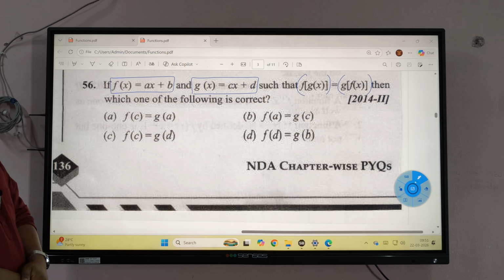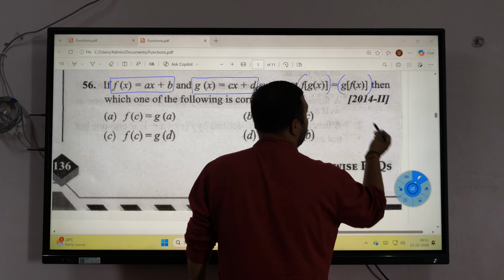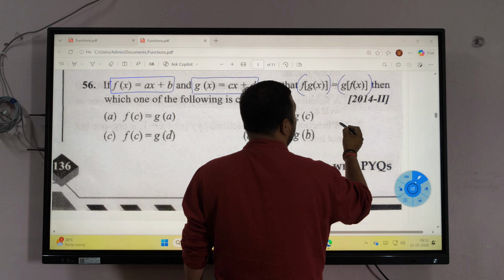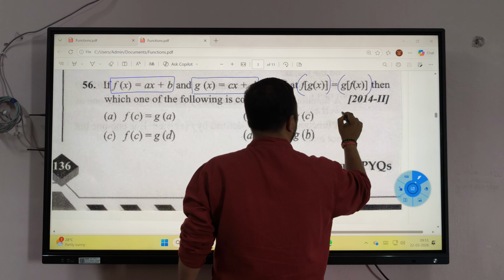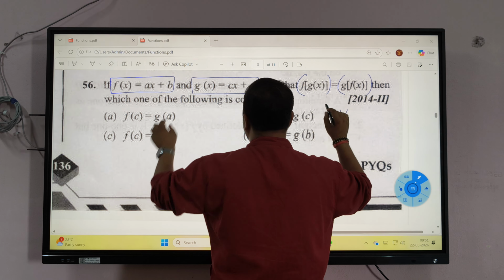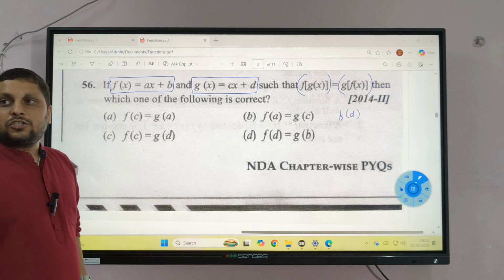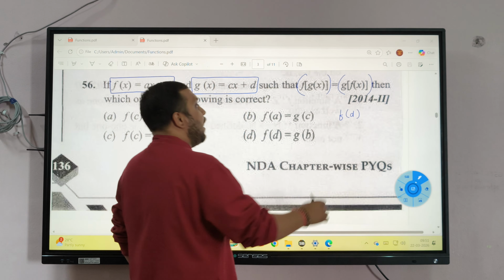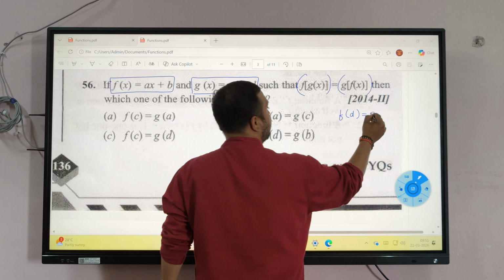So first thing first, if I put x equal to 0, then f of g of x is f of d. Yes or no? And g of f of x is g of b.